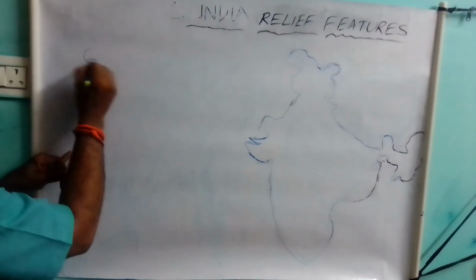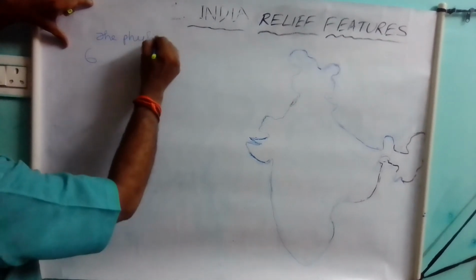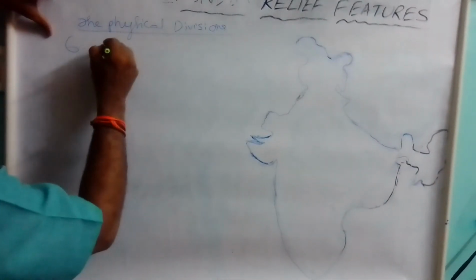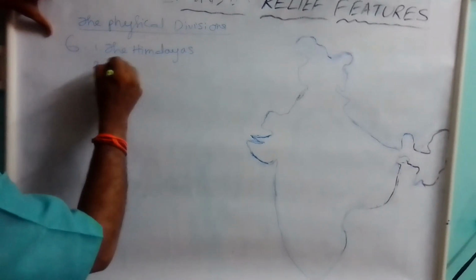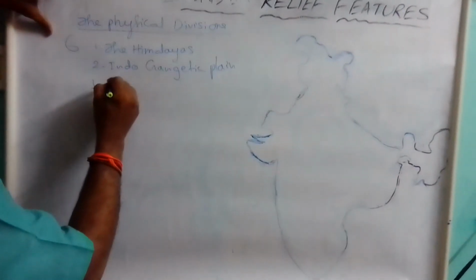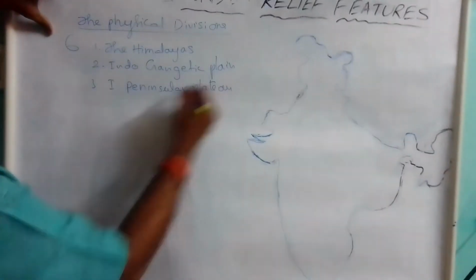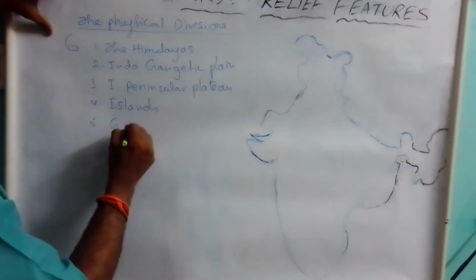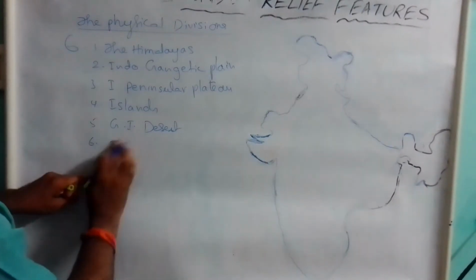You are observing on the board. The 6 physical divisions of our India are: one is the Himalayas, number 2 the Indo-Gangetic Plain, and the third one Indian Peninsular Plateau, and the fourth one the Islands Group, the fifth one the Great Indian Desert, and the last one the Coastal Plains.